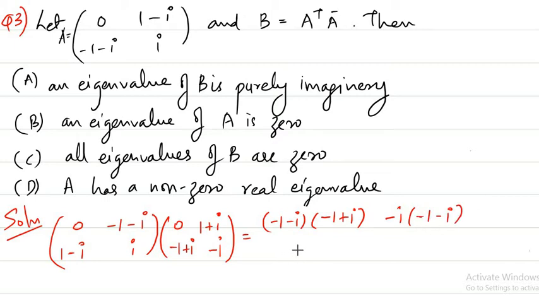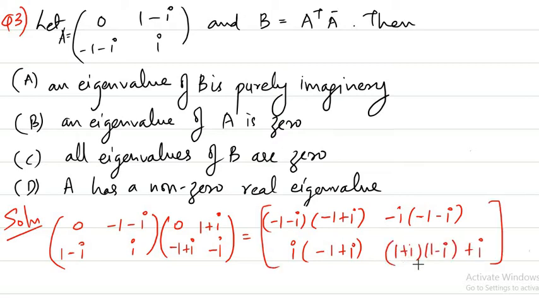Here the entry is i times minus 1 plus i, and this entry is 1 plus i into 1 minus i plus i square. If you simplify, you will get 2, i minus 1, minus i minus 1, and 1. So this will be your B matrix.